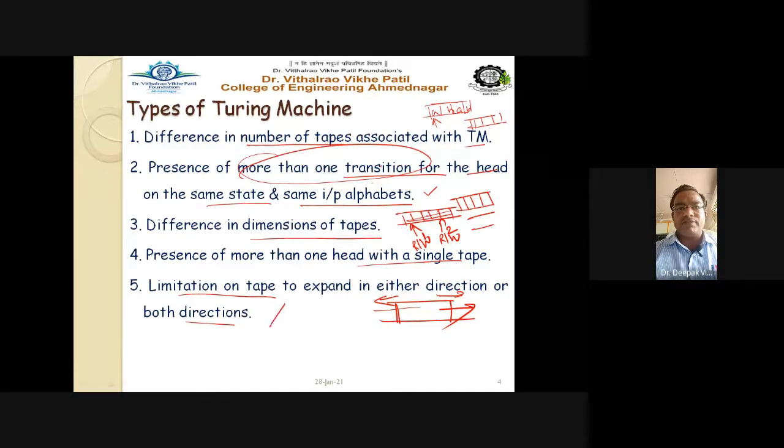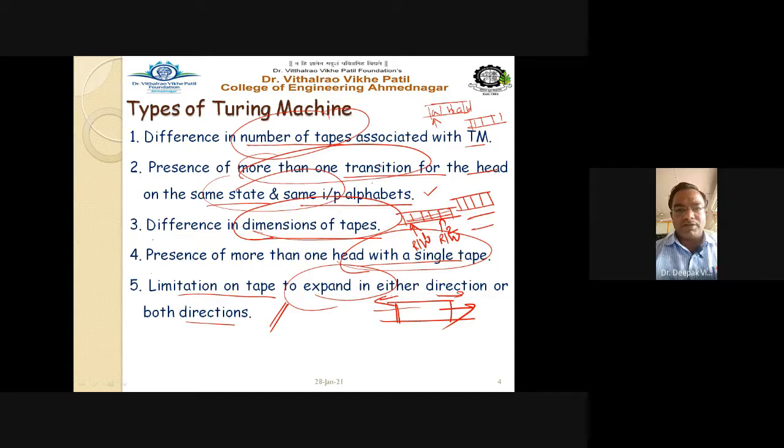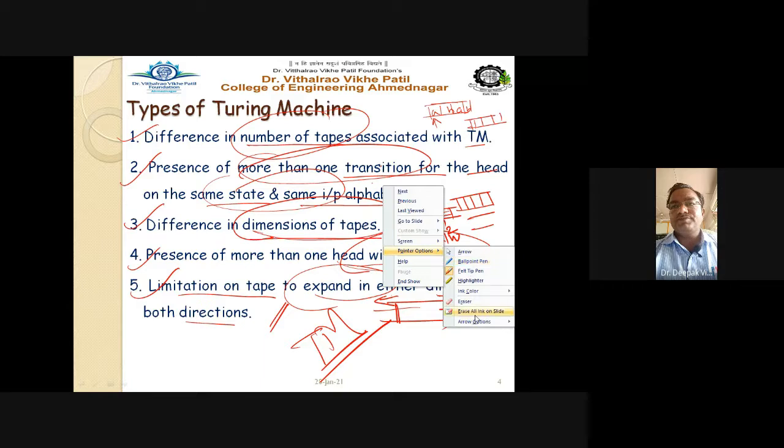So depending upon the number of tapes, the multiple transitions on the same input symbol, the dimension (single or double), the presence of more than one head with a single tape, and the limitation of the tape to expand in either direction, all these factors are the parameters that lead to different types of Turing machines. Getting this point? So let us see each type one by one in detail.